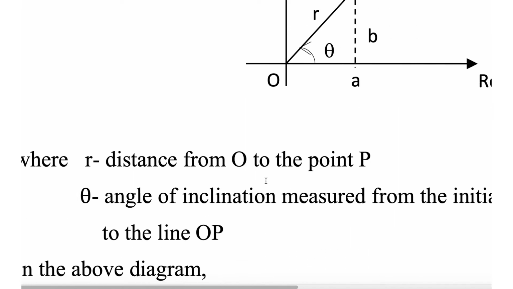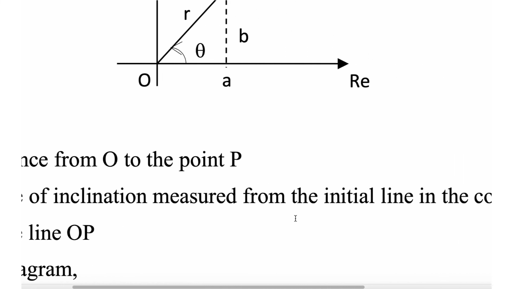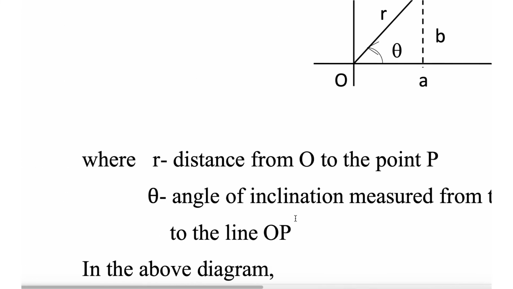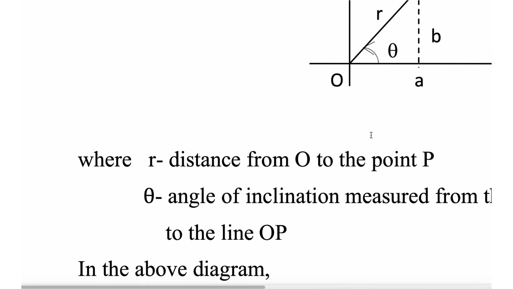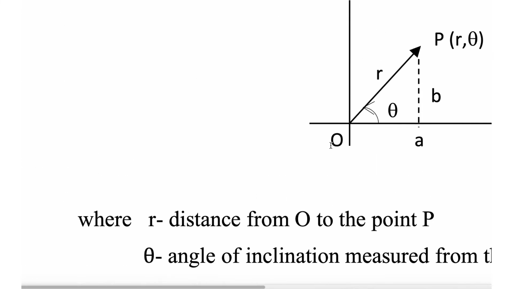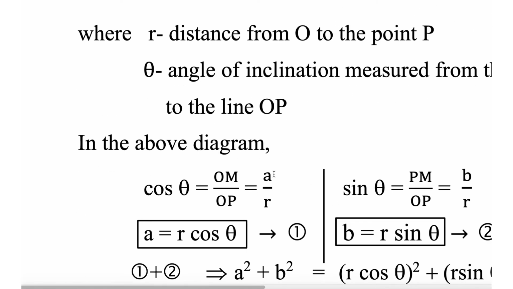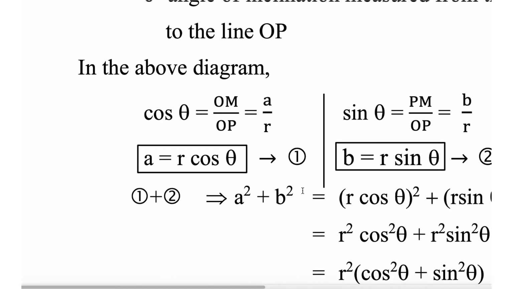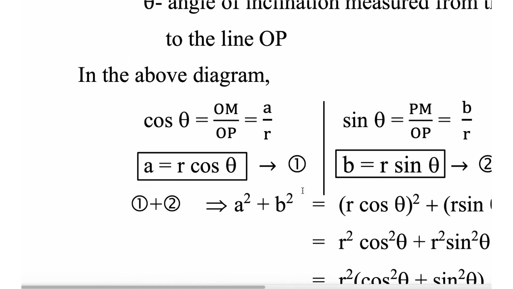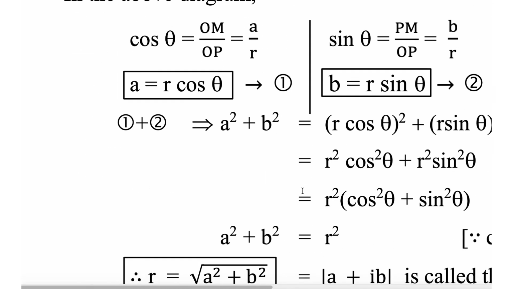Okay, r is the distance from O to the point P. Theta is the angle of inclination measured from the initial line in the counterclockwise direction. Theta is measured to the line OP. This is the line OP. Theta is always measured in counterclockwise direction. In the above diagram, so tan theta is what? a square plus b square equal to r square. r is root over a square plus b square, that you already know.